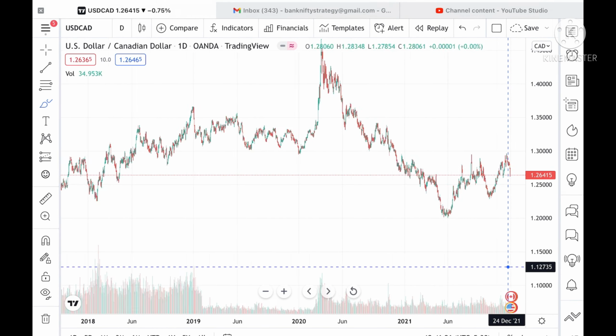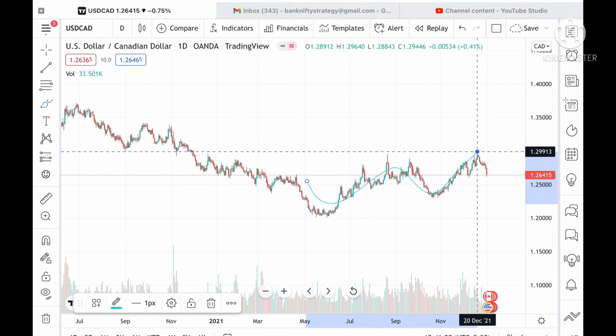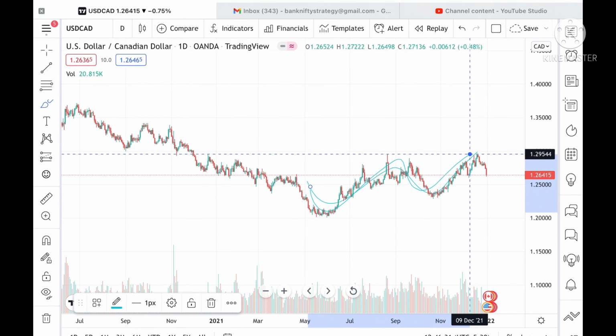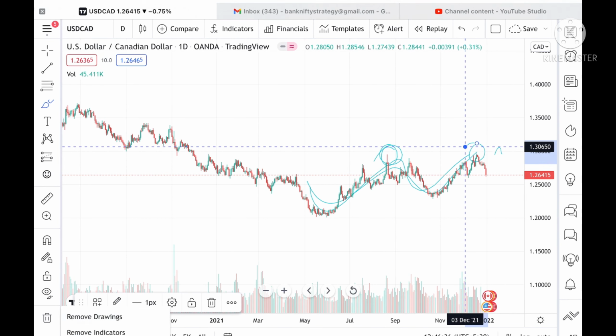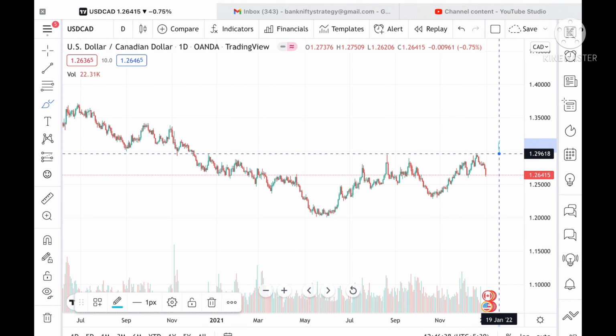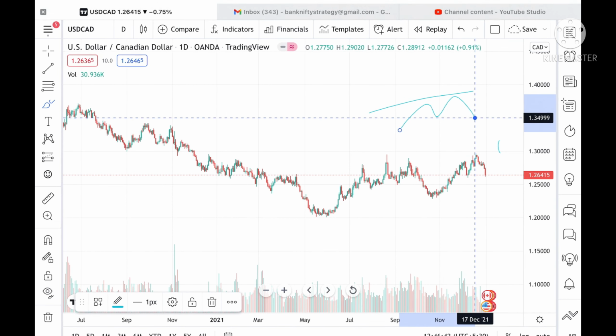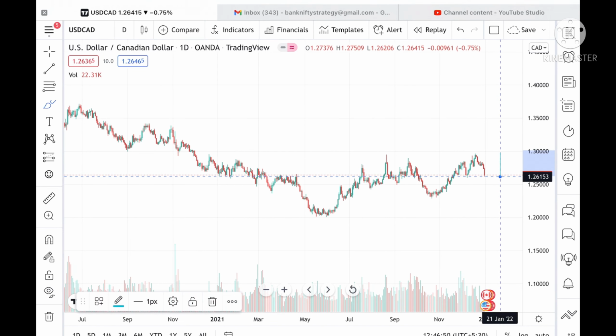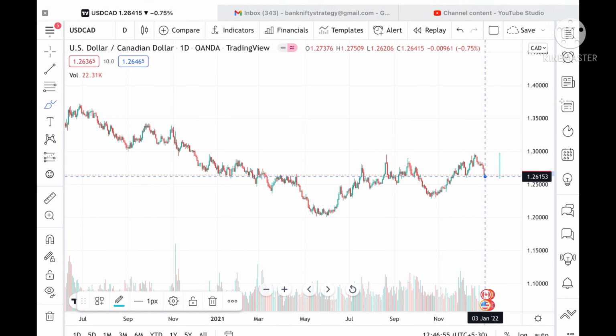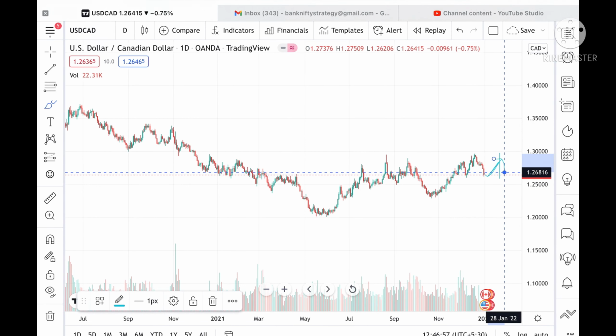If we talk about USD/CAD, we can see a U pattern was forming, and a strong resistance came at this particular zone. That is why we have seen profit booking might have come at this zone, or a strong bounce back from this level. That is why we have seen these red candles from 16th, or mid of December. Suppose this level sustains, as support is coming at around 1.25931, then it can bounce back from this level. Otherwise, if it doesn't sustain this level, then it can fall further to a level of